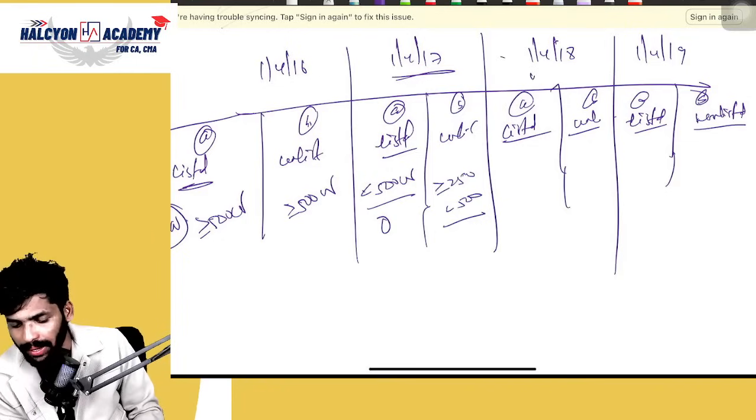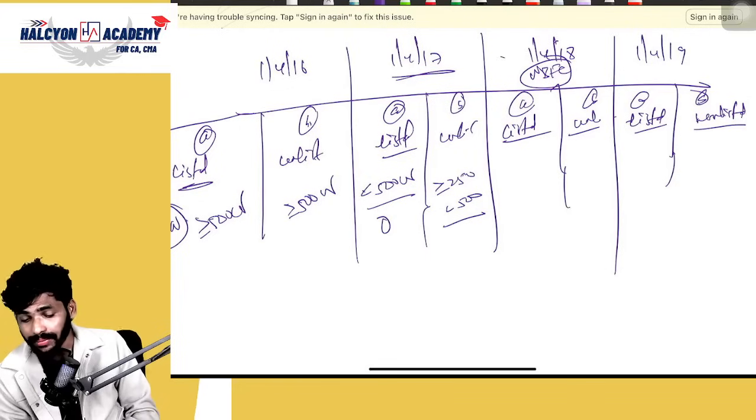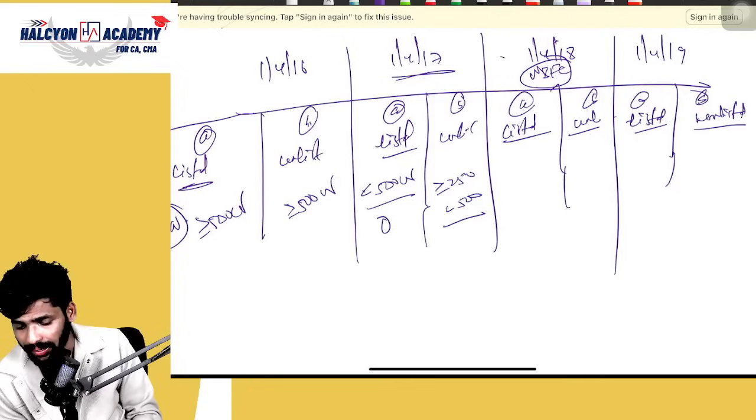Here, NBFCs. Here, NBFC, guys. Correct or not? NBFCs whose equity or debt securities are listed or in the process of listing, then net worth should be 500 crores or more. Here also, even if it is unlisted, the same condition applies.